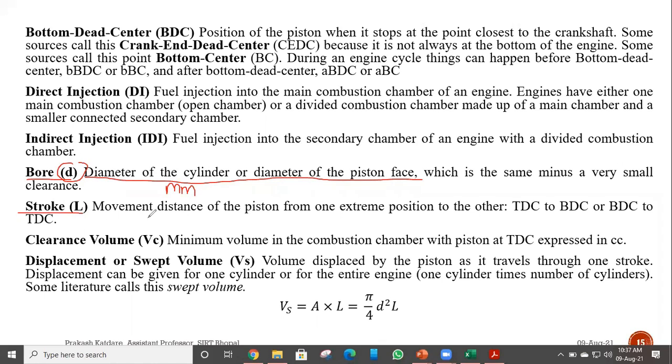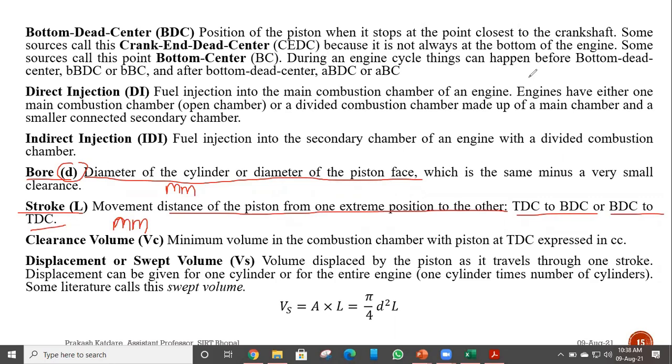Then stroke. It is the distance of the piston from one extreme position to another. That is the distance between either TDC to BDC or between BDC to TDC. This length is also expressed in millimeter. The stroke is also defined in millimeter.